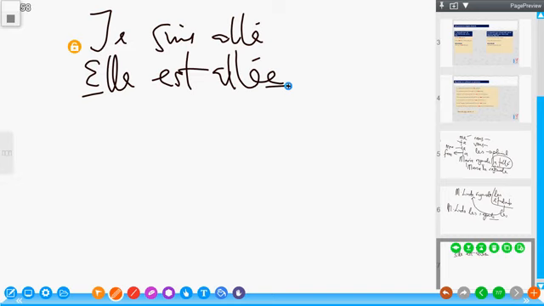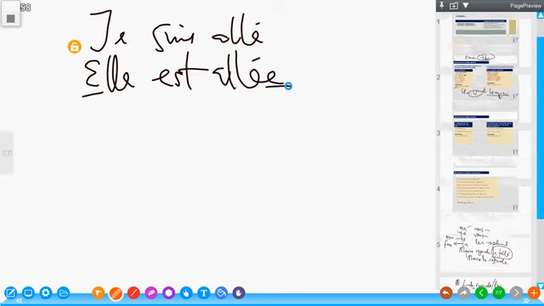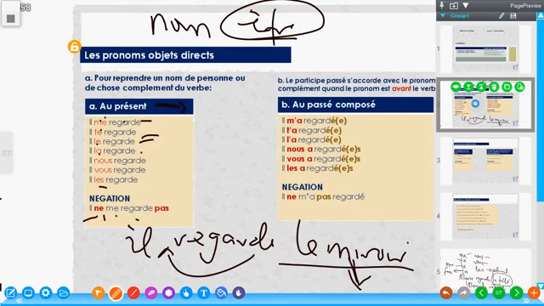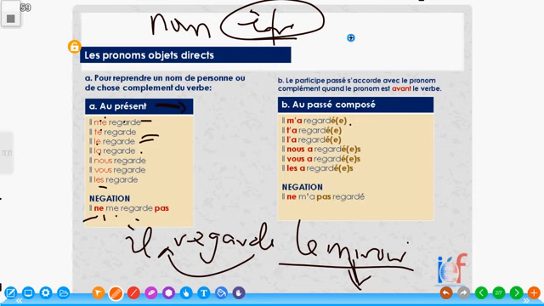Now, because we did not mention avoir, now we have to learn how avoir can actually agree in gender and number with the subject. If you look at the rule, they said le passé composé s'accorde avec le pronom complément quand le pronom est avant le verbe. That is in passé composé.